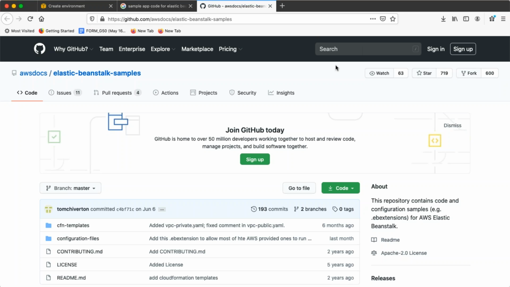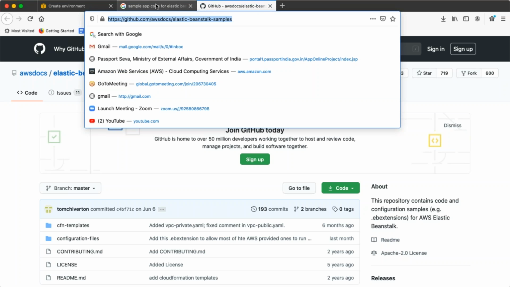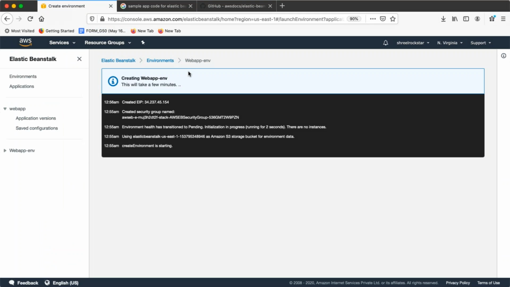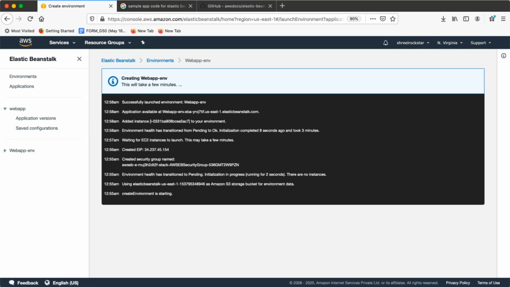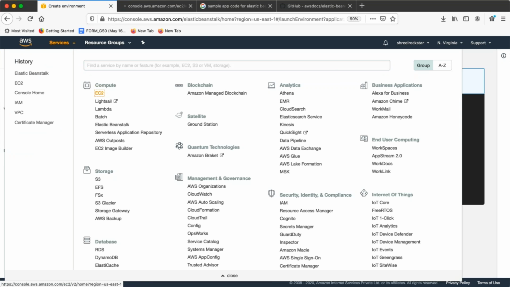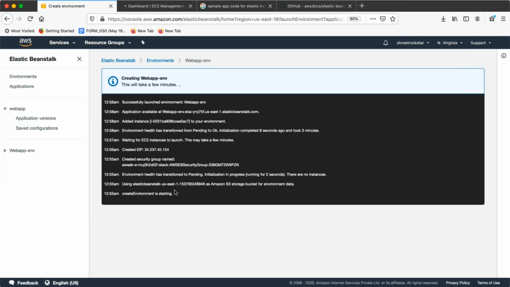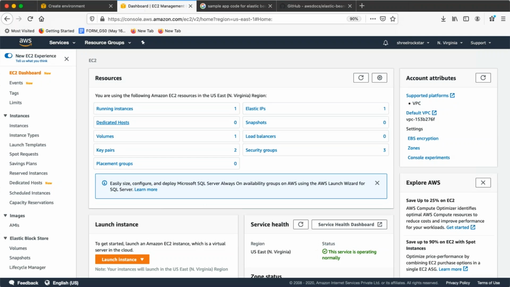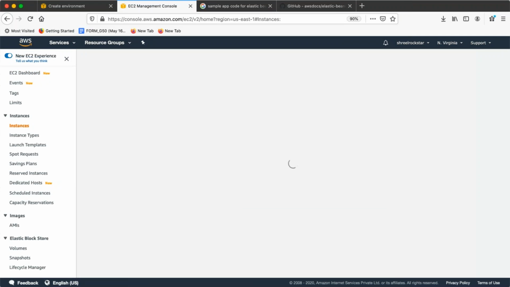Cool. So guys, you can just go with the AWS samples. That will give you all the zip files. So guys, this is something I created, the IP address. Now let me show you what exactly it's doing for us. You can click on EC2, because again it's a part of EC2, as I mentioned. In the background itself, it's creating the EC2 instances for us. So if you go to running here,